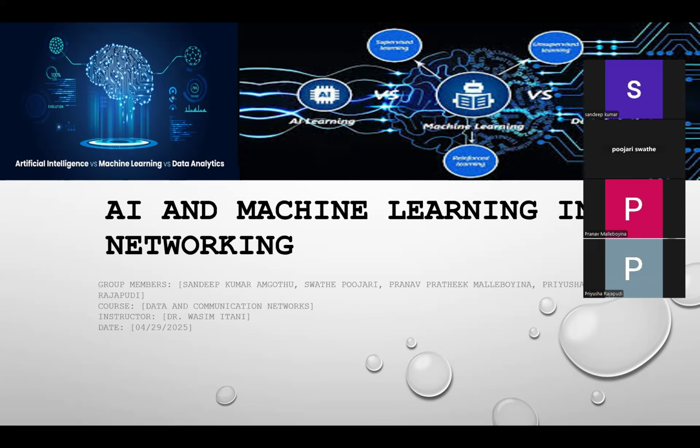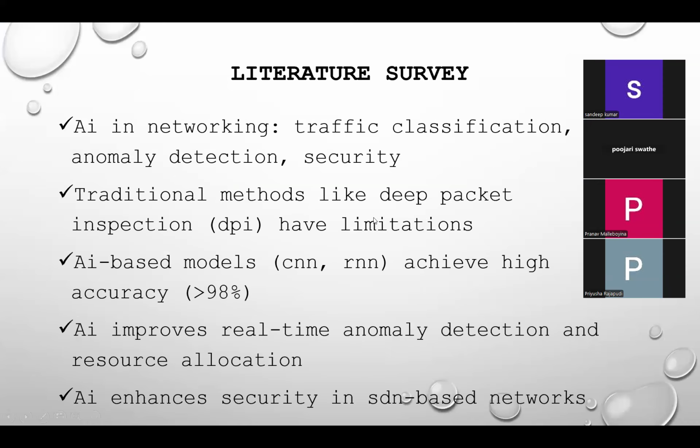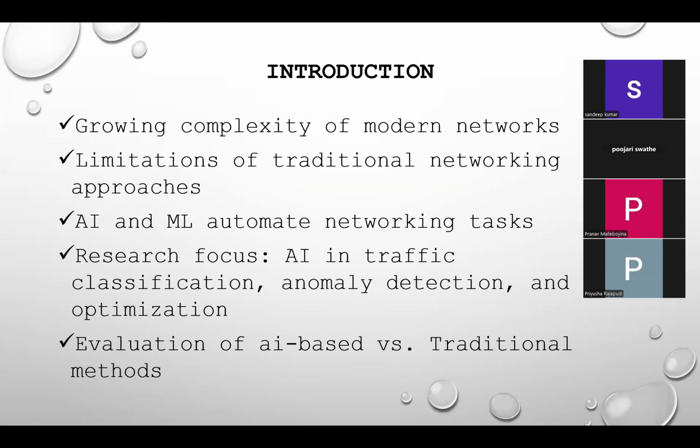Moving to the introduction slide. In this project, we focus on how AI can be applied to traffic classification, anomaly detection, and network optimization. Our aim is to show how AI-based approaches outperform traditional manual methods, making networks faster, more secure, and easier to manage. Modern networks are becoming increasingly complex with diverse types of devices, applications, and real-time data traffic.